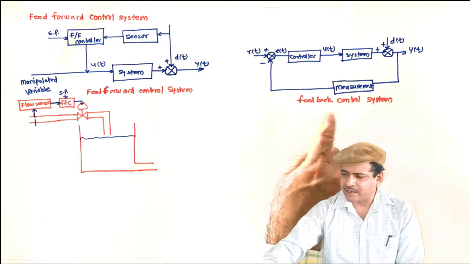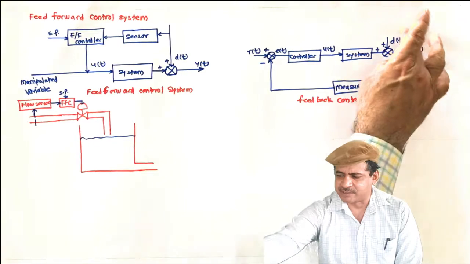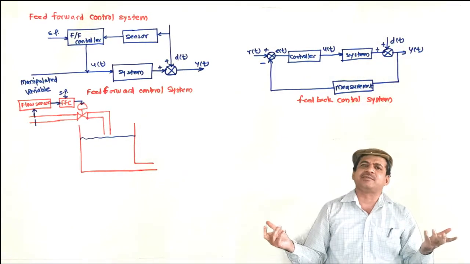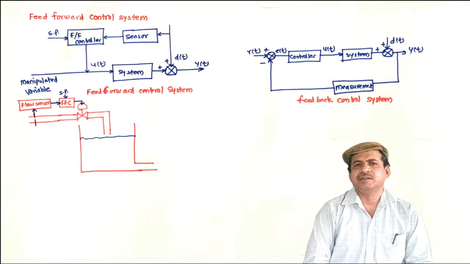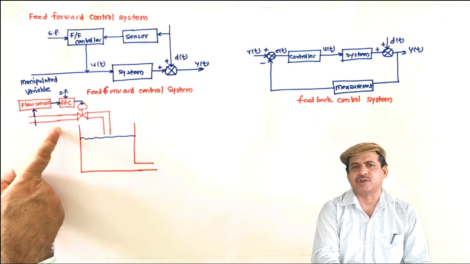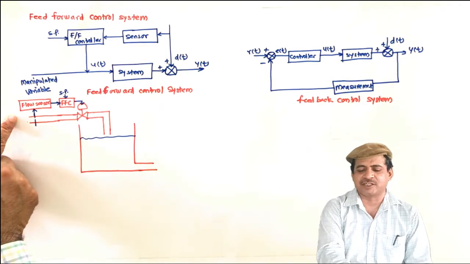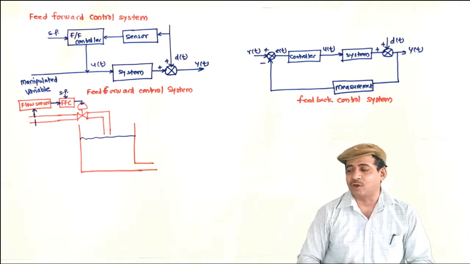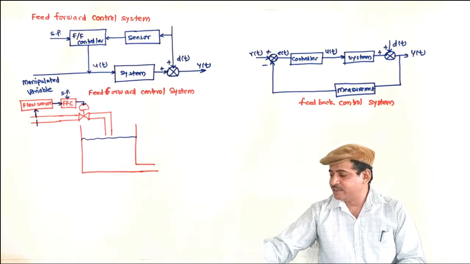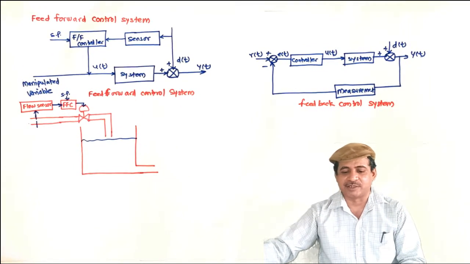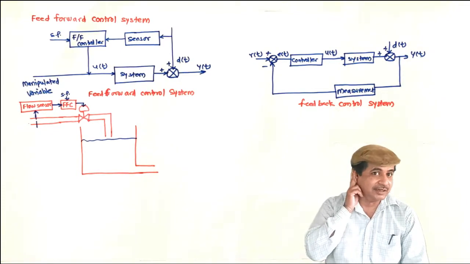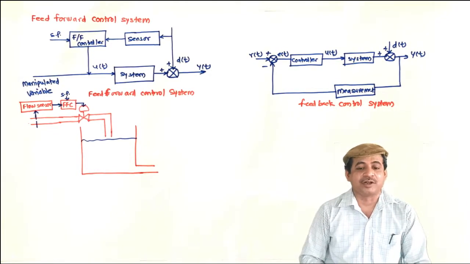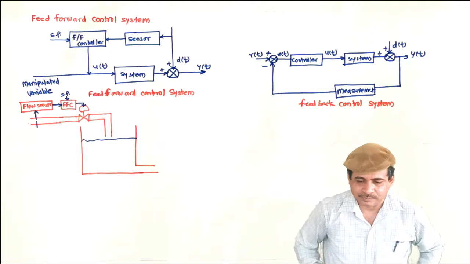This feedback can cope up with the unmeasured disturbances, because here we are not at all measuring the disturbances, so it can cope up with the unmeasured disturbances, but this is not. Unless you measure the disturbance, it cannot address. So all disturbances must be measured. Some disturbances affecting the system performance may be immeasurable. In that case, feed forward controller will not work.